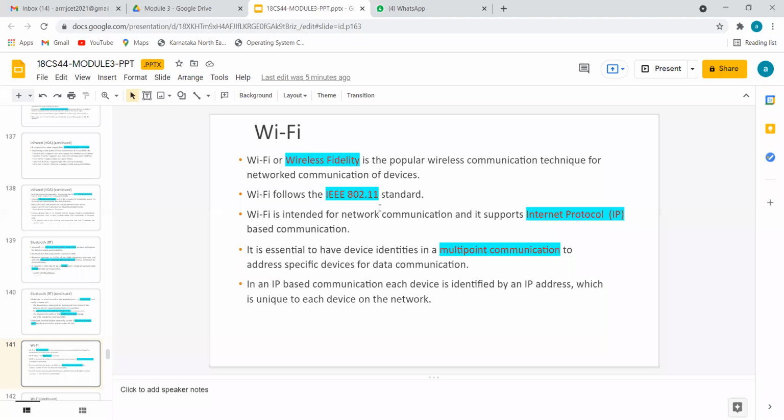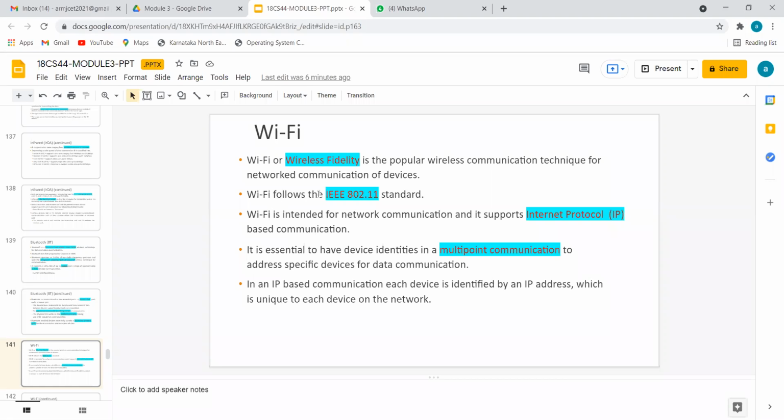I hope all the students are using Wi-Fi on mobile devices, or they are settled. I mean, they have a fixed Wi-Fi device in the home through which they are accessing the laptop, mobile, etc. Or between two mobiles also it is possible. So, what is the full form of Wi-Fi? Wireless fidelity. I repeat, wireless fidelity is the full name of Wi-Fi.